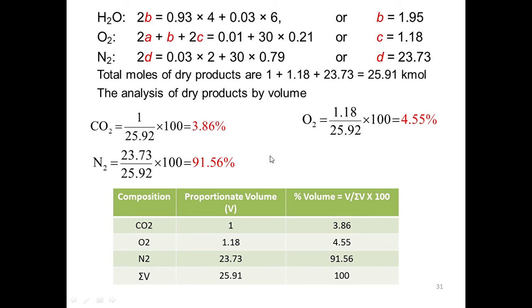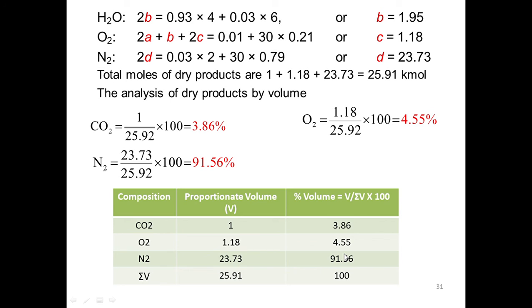In this problem, the composition of the fuel is given. Based on that, you can find out how much of the combustion products are generated. Now this is a percentage by volume. You can convert it into mass also by multiplying with the molecular weight.